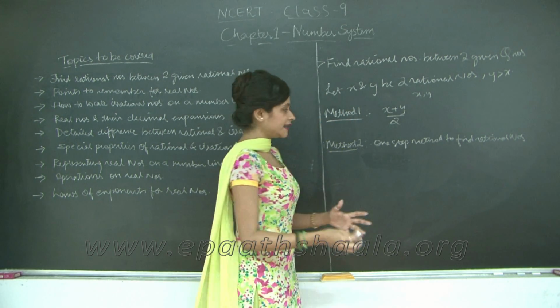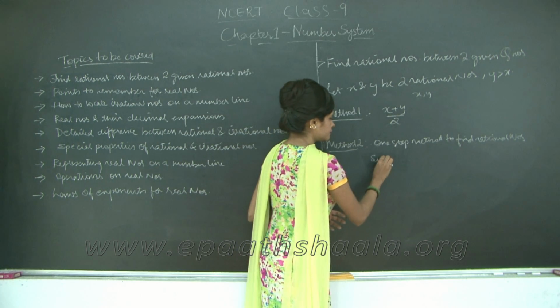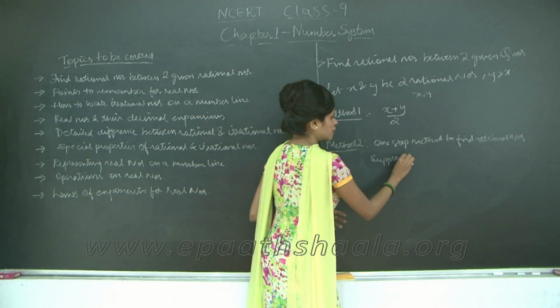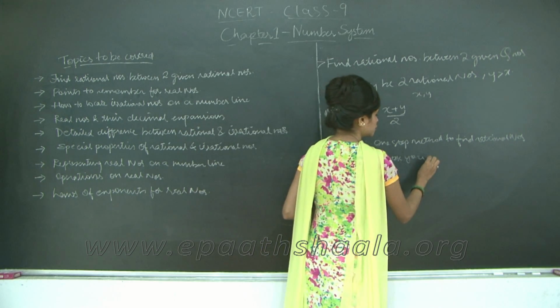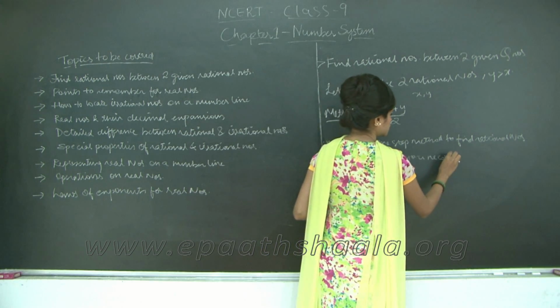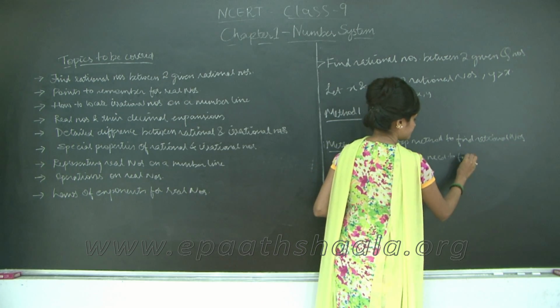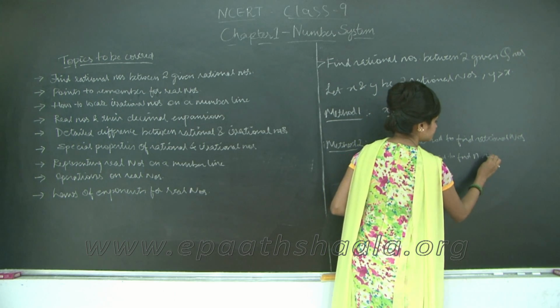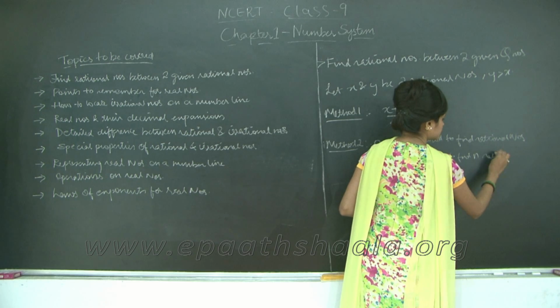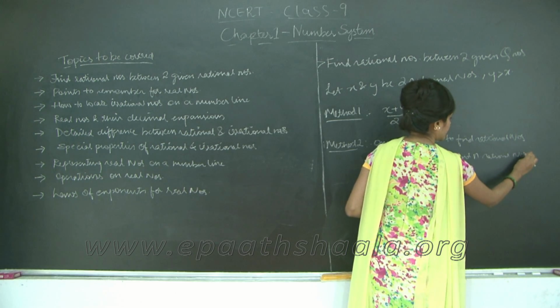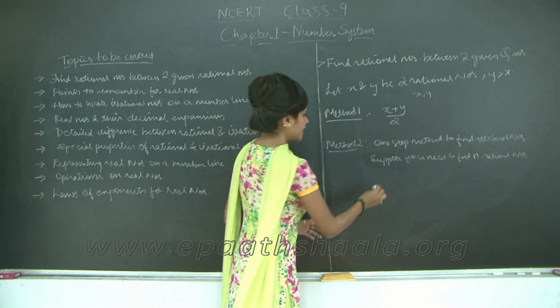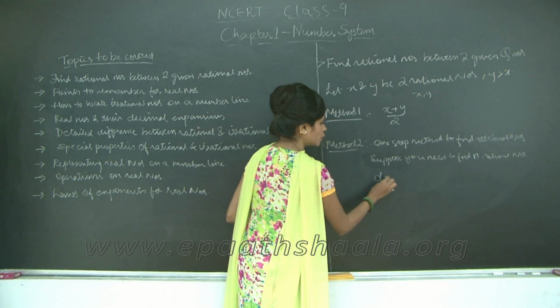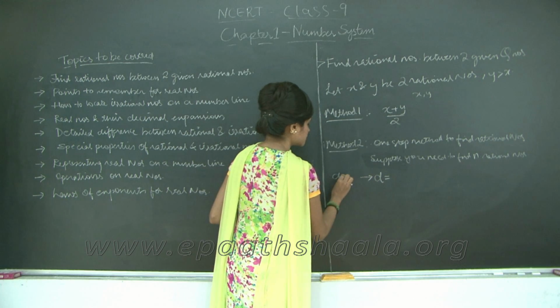Suppose you need to find n rational numbers. You will first find a difference D. Okay, D is a difference.